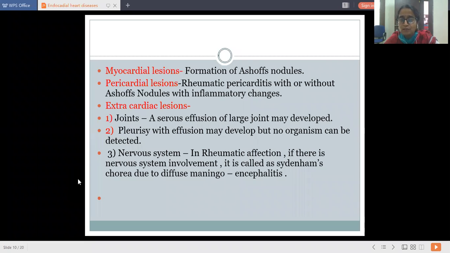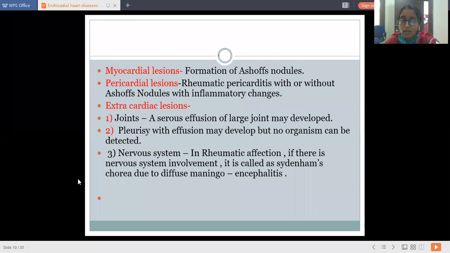There is serous effusion of large joints that may develop. We just discussed that this effusion is cloudy in nature, but it is sterile. Although it looks cloudy, we could not find any organism from this fluid, so we call it a sterile fluid. Second extracardiac lesion is pleurisy with effusion, but no organism can be detected. Again, in the pleural fluid we could not get any organism as it is sterile.